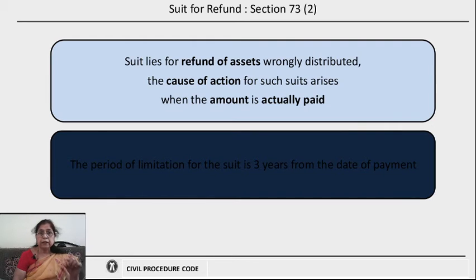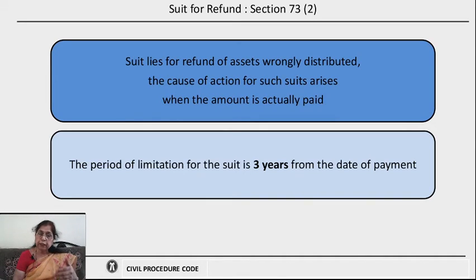Here, if the assets are wrongly distributed among persons who are not entitled to receive the assets, then a suit lies for that purpose, that is to refund the assets which are wrongly distributed. And the cause of action arises immediately when the amount is paid to that person. Now, the period of limitation is 3 years from the date of payment, within which he has to file a suit for the purpose of refund of the assets. This is under the Limitation Act.